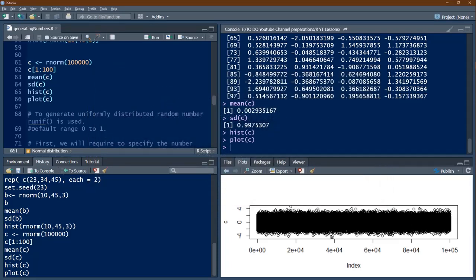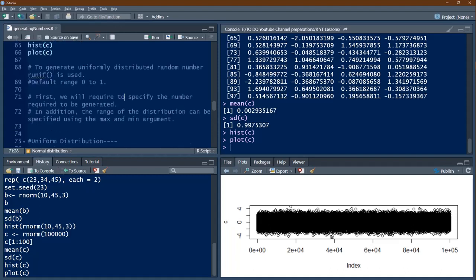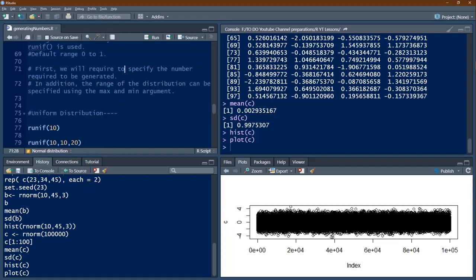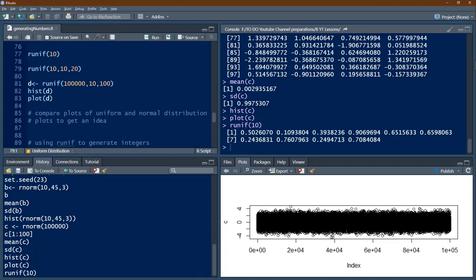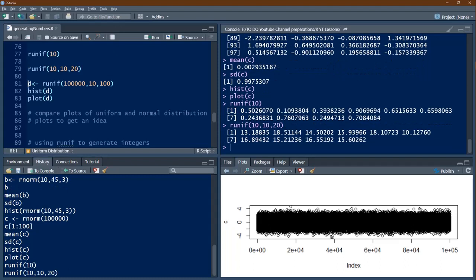Okay. Now we'll go to uniform distribution. Basically uniform distribution is the number is scattered all along the range. Let's generate one uniform distribution of 10 numbers. Here basically the minimum is 0, maximum is 1. So between 0 to 1, 10 numbers have been generated. You can also give, like in the normal distribution, you can give the mean and standard deviation. Here we can give the minimum and maximum as we want. So I am giving a minimum of 10 and maximum of 20. So in that case, I get 10 numbers generated between 10 to 20.